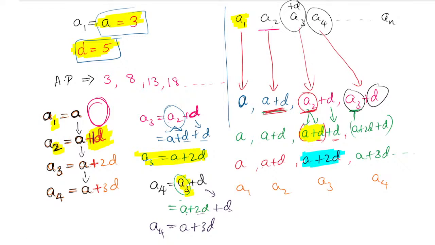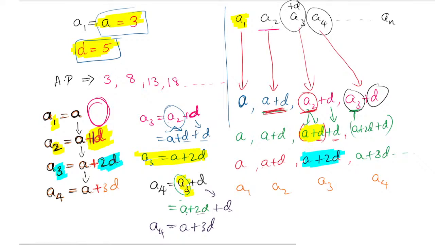When you are going for the 3, when you are finding the 3, how many D is here? Concentrate and answer. Very easy to understand. When you are finding A3, how many D's are here? 2D. Yes, very good. Here we have 2 times D.